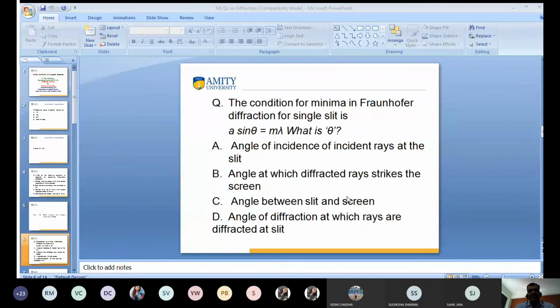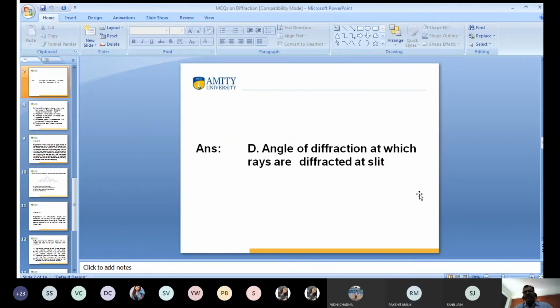Hello? Vidhi, what do you answer? Sir, D. Very good. Rakshit? Yes, sir, D. So I want to go further. I hope that is the correct answer. Very good. Thank you to all of you. Again, I want to discuss the next question. Does anyone have a doubt? Anyone have a doubt to ask me, my dear friends? Vansavir? Yes, sir. It is clear? Yes, sir.